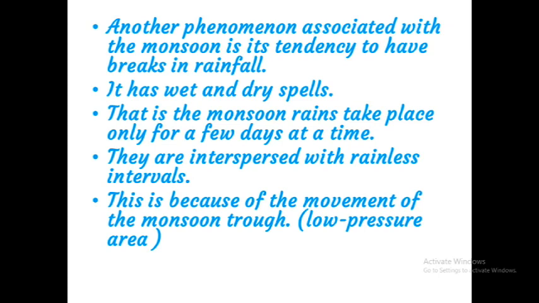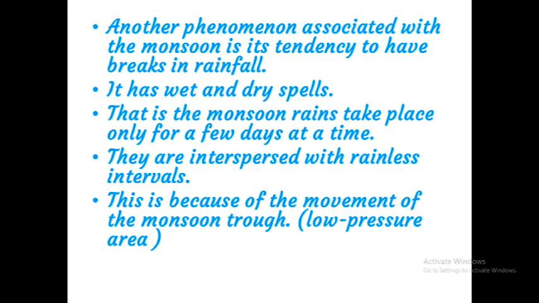This is because of the movement of the monsoon trough. Monsoon trough means a low pressure area, the movement of the low pressure area. Already we discussed that. So many factors influence the monsoon of our country. Because of that influence, the low pressure area will shift from one place to another. According to that shifting, the amount and the intensity of the monsoon also change.